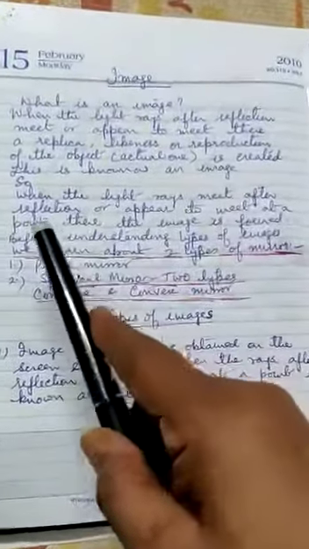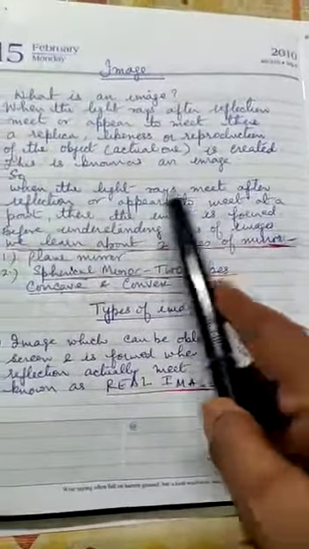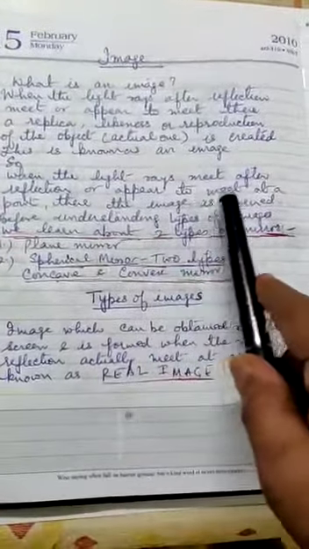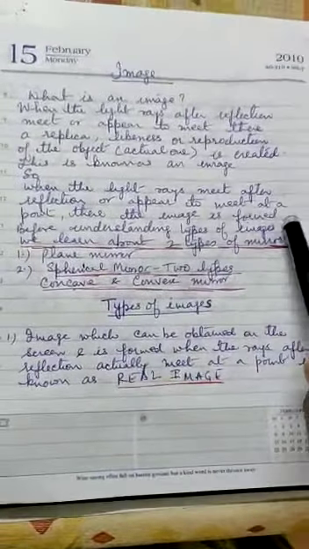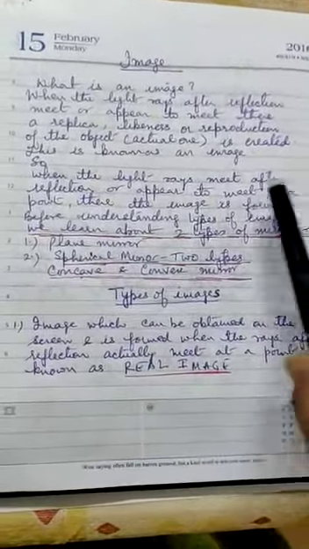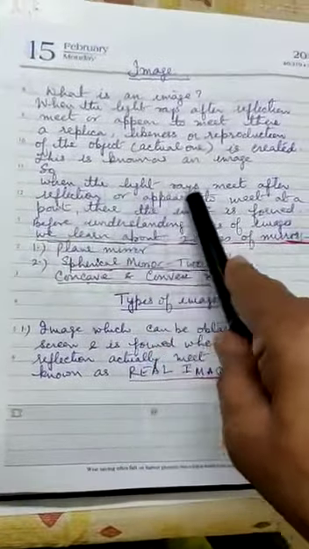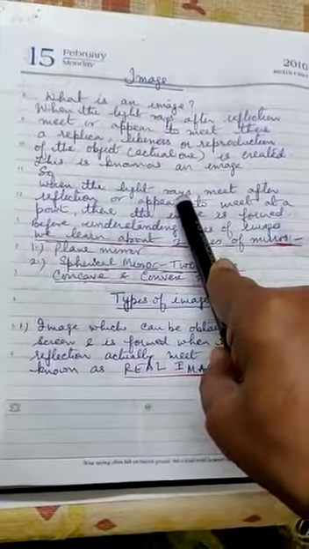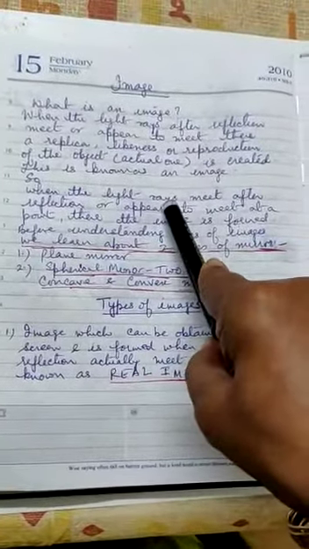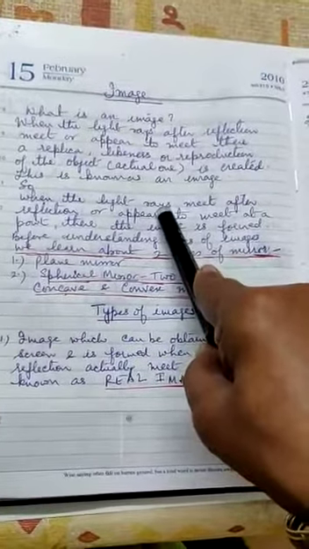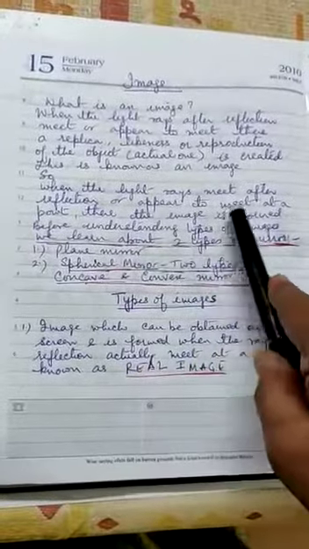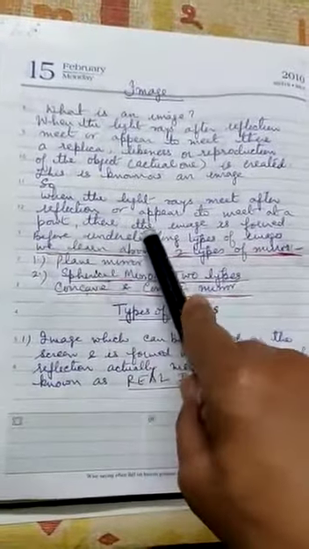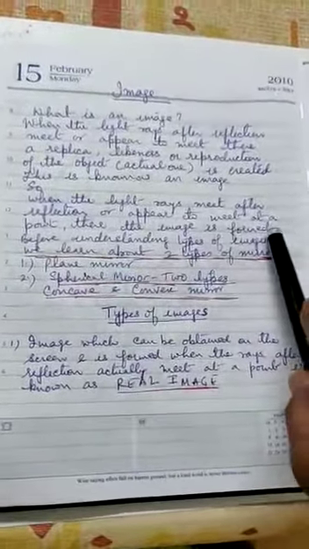Now the definition. When the light rays meet after reflection or appear to meet at a point, there the image is formed. I repeat again, when the light rays, which light rays? The rays which have been reflected, that is reflected rays, meet after reflection or appear to meet at a point, there the image is formed.